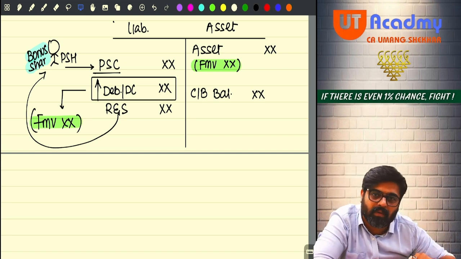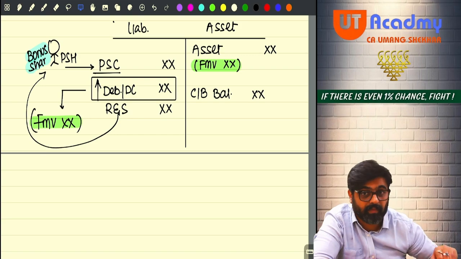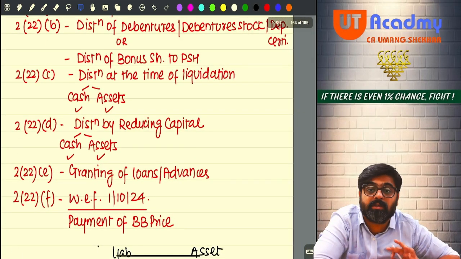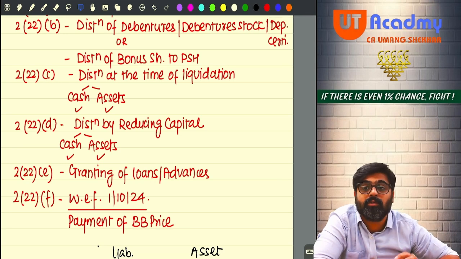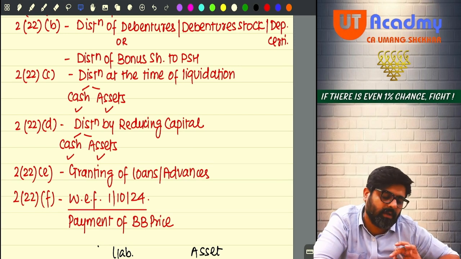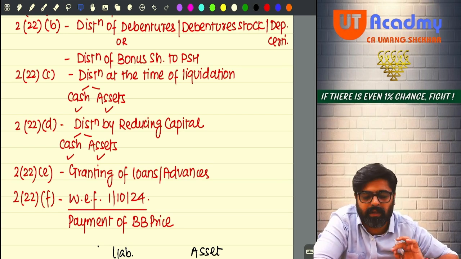So remember, any distribution, even of cash or assets, made by the company to the shareholder, to the extent of accumulated profits as on the date of liquidation, will also be treated as deemed dividend under section 222C.